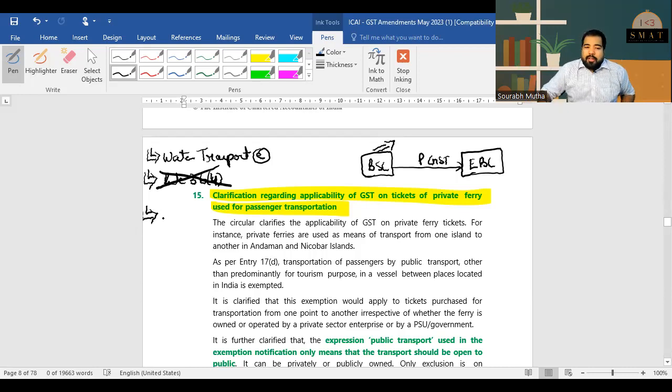The earlier time limit was September, October, and I'll not talk about the earlier one. But now they said that the deadline is 30th November or the annual return filing date, whichever is earlier. So if on 11th Feb I forget to take this credit, then I can take it till either 30th November or the annual return filing date, whichever is earlier.